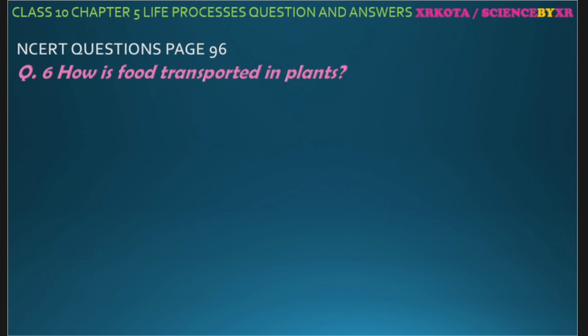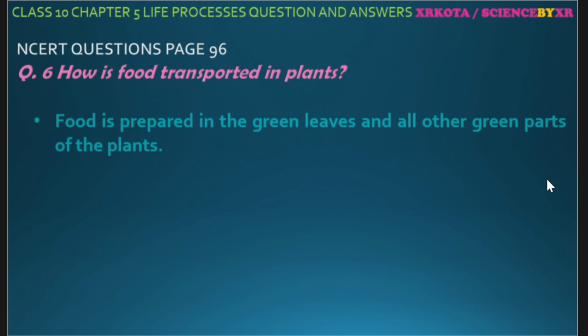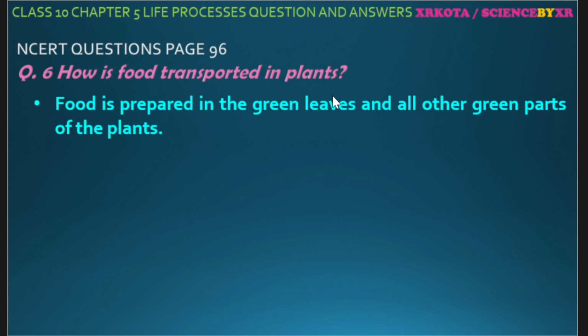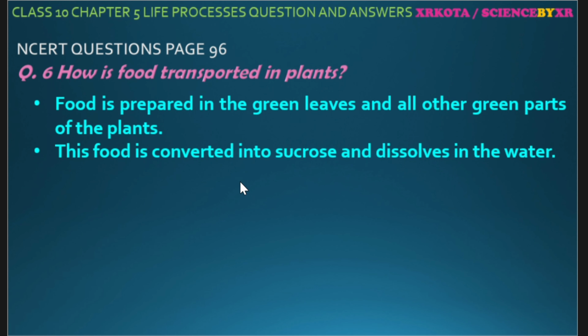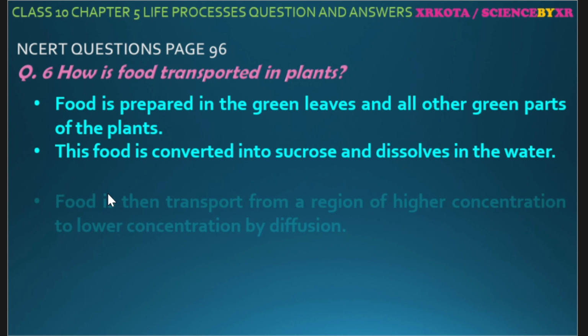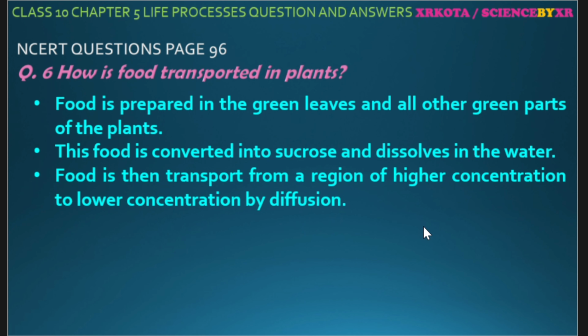How is food transported in a plant? The food is transported by phloem, okay, and food is prepared by the green leaves and other parts of the plants. Food is converted into sucrose, which is dissolved in the water, and food is then transported from the region of higher concentration, that is the leaves, to the region of lower concentration, that is all other parts of the body, okay.